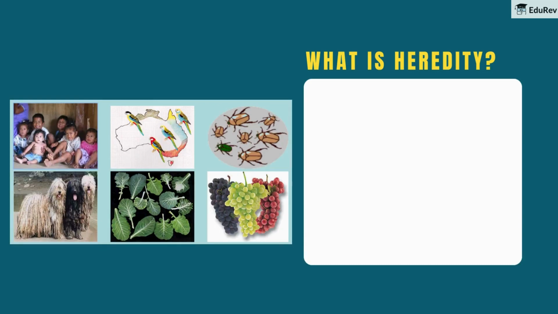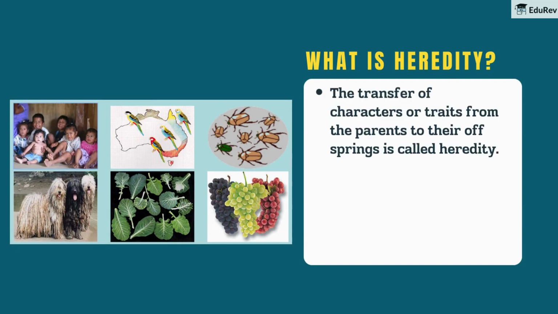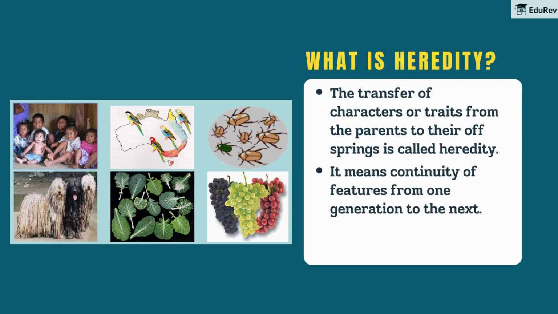So, what is heredity? The transfer of characters or traits from the parents to their offsprings is called heredity. It means continuity of features from one generation to the next. This information is present in gametes.